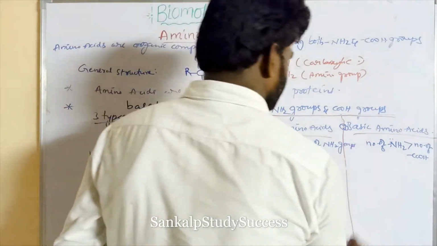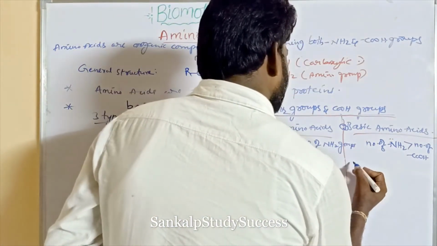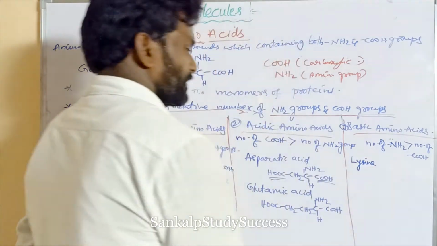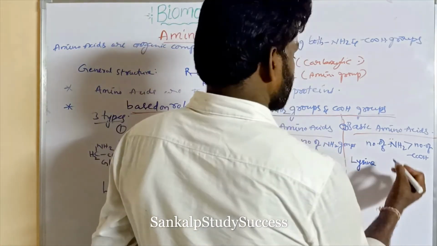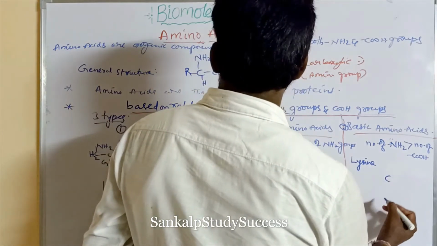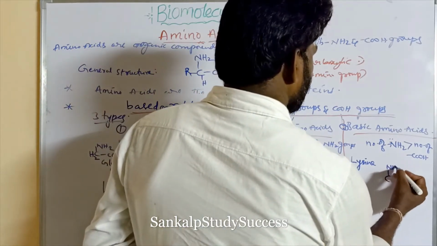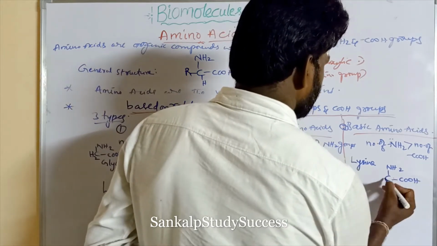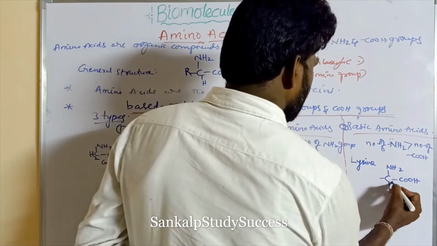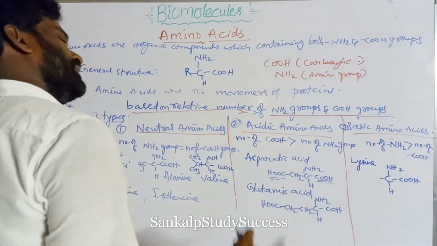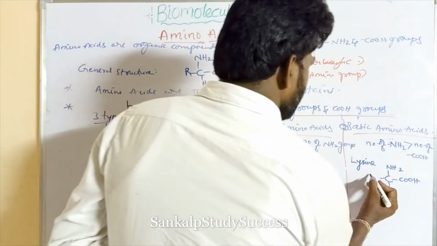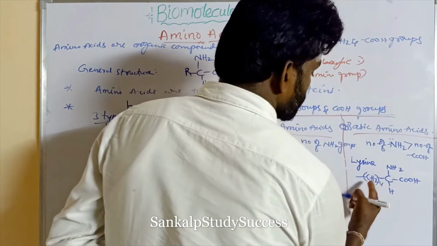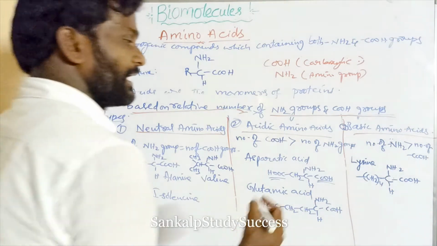Example: lysine. We know its structure: NH2, C, COOH, H. In the R position, R can be taken as CH2 four times, that is CH2, CH2, CH2, CH2, and NH2.